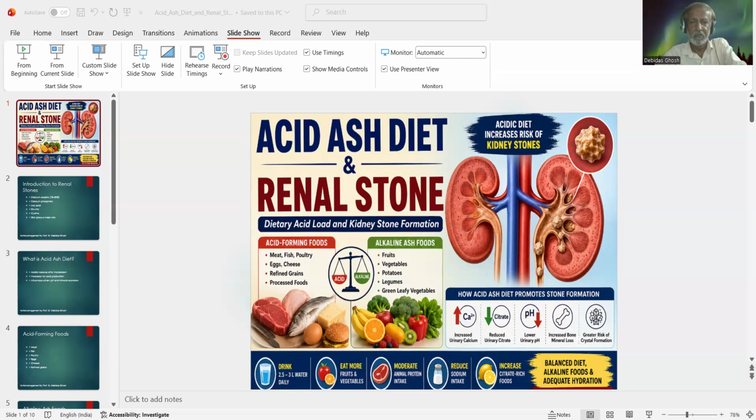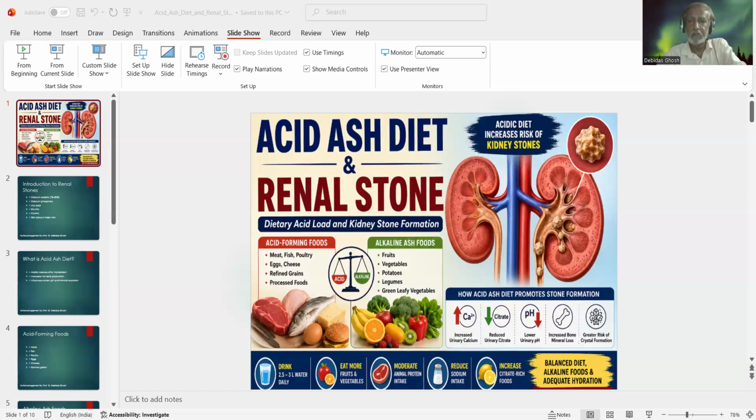Acidic diet means that after the metabolism of such a diet, the residual amount which remains after complete metabolism is actually an acidic substance, mainly sulfuric acid and phosphoric acid. That is responsible for decreasing the pH of the blood as well as the pH of the urine, which is known as acidic pH of such body fluids. And therefore, this diet is known as acidic diet.